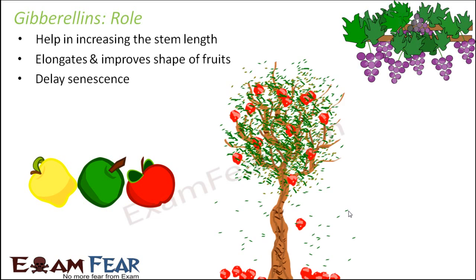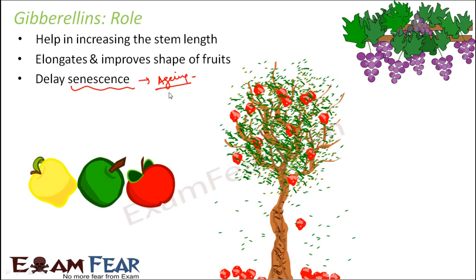It helps to delay senescence. Now, what is senescence? The word senescence means aging, growing older. So it helps the plants to delay aging. Nobody wants to grow old, right? So now when the plants also grow old, what happens is their yield decreases. The yield or the productivity decreases. So this acid helps to delay the aging of the plant so that the plant remains active and young and productive for a longer period.